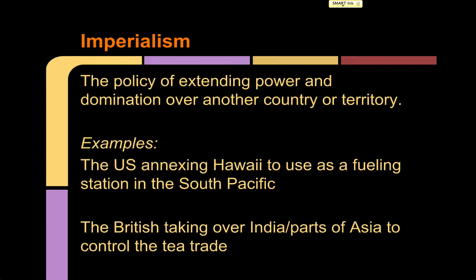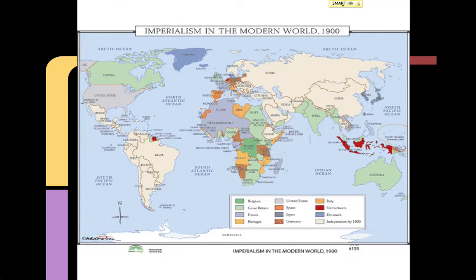What you need to understand is that the bigger nations that have an investment or a need or greed will take over other countries that can feed into that need or greed. Natural resources, if another country has it, a larger country will take it over to use those natural resources for their own nation. So this is imperialism in the modern world in 1900.